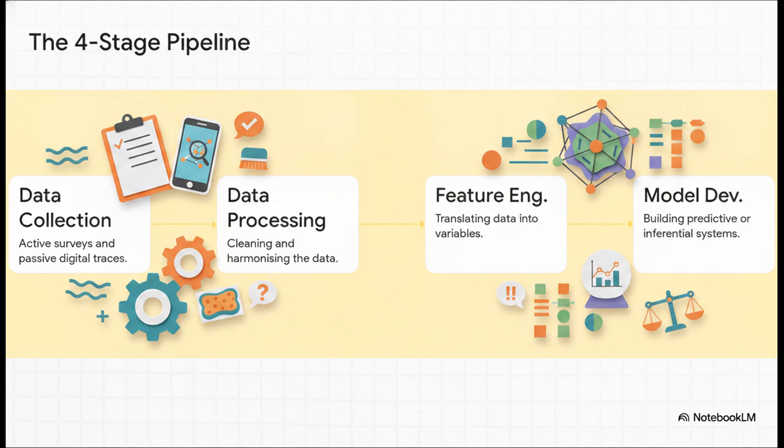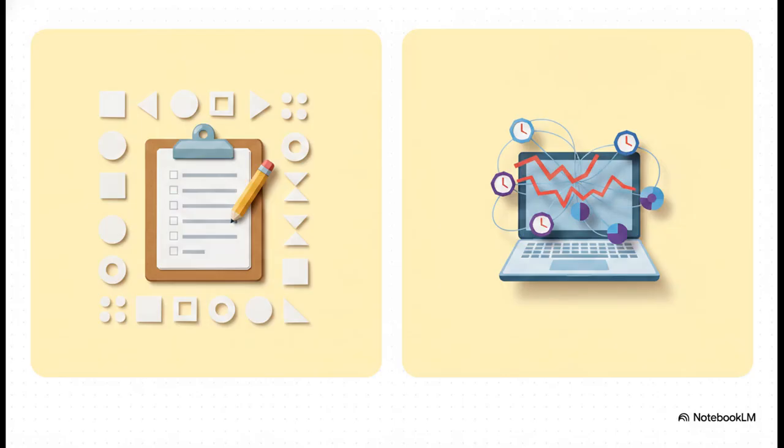The text breaks down a really crucial 4-stage methodological pipeline. It starts with data collection, so that's both active surveys and passive digital observation. Then comes data processing, where we clean and harmonize things. But actually, the chapter highlights something super important here. Processing isn't just a technical step, it's an interpretive one. Deciding what to do with a missing data point is a theoretical choice. Does it mean a system error, or is the user deliberately disengaging? Then we move to feature engineering, translating raw data into variables, and finally, model development, where we build out our predictive or inferential systems.